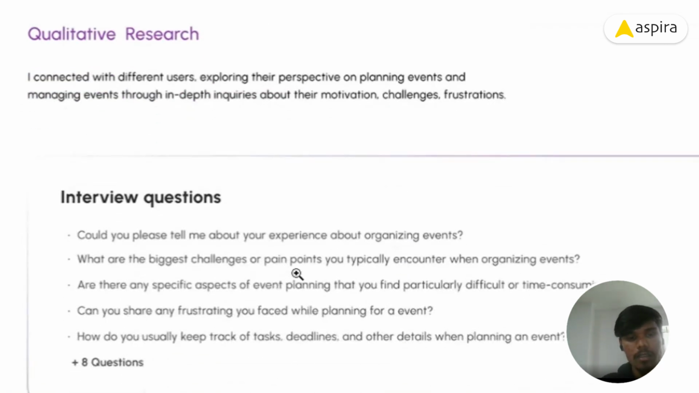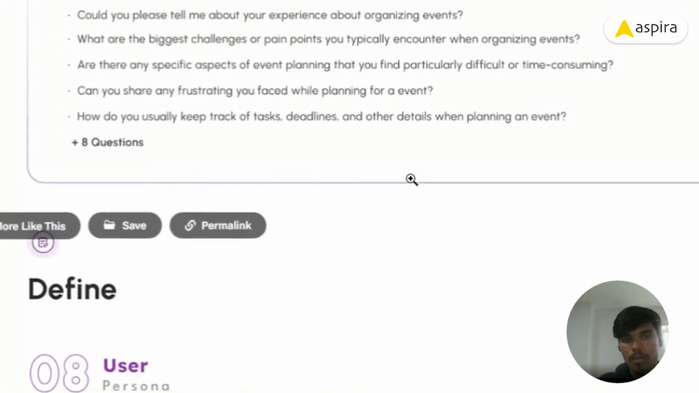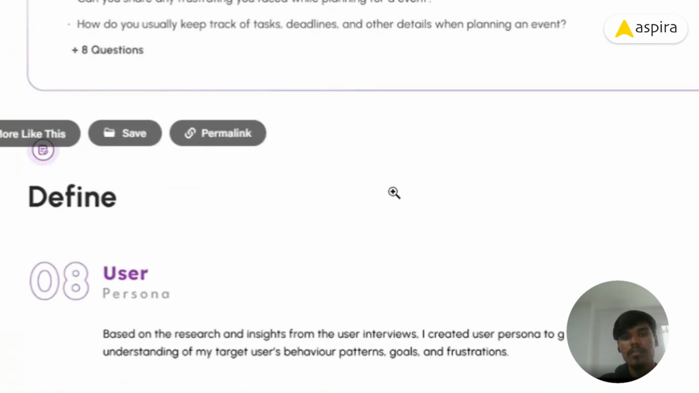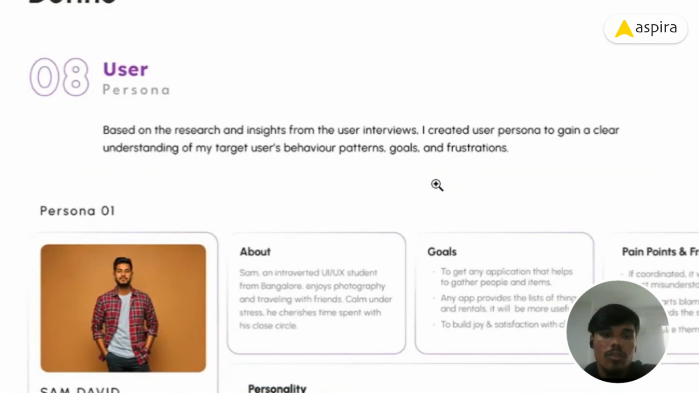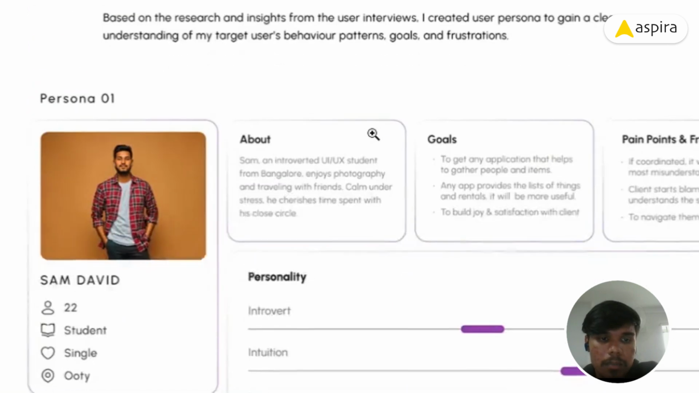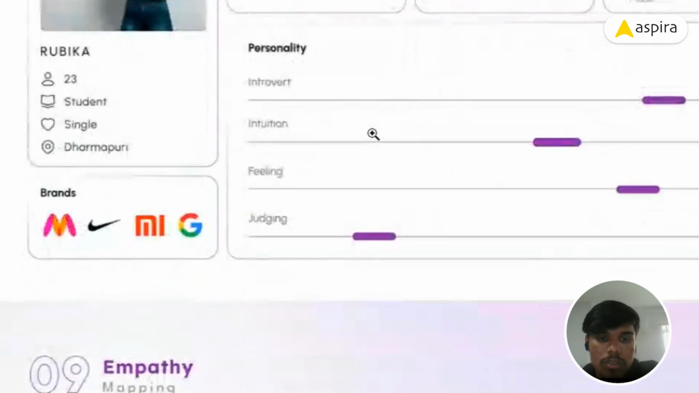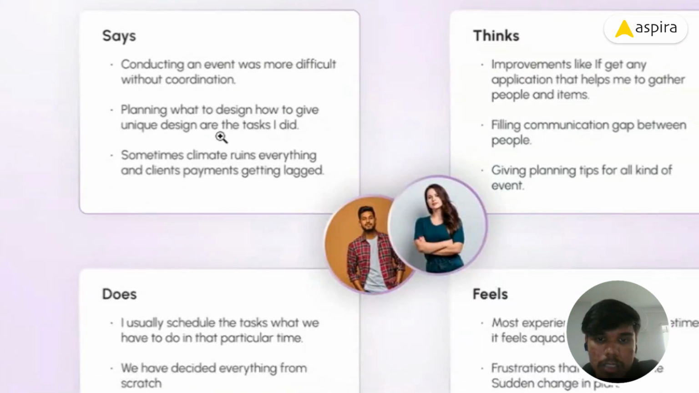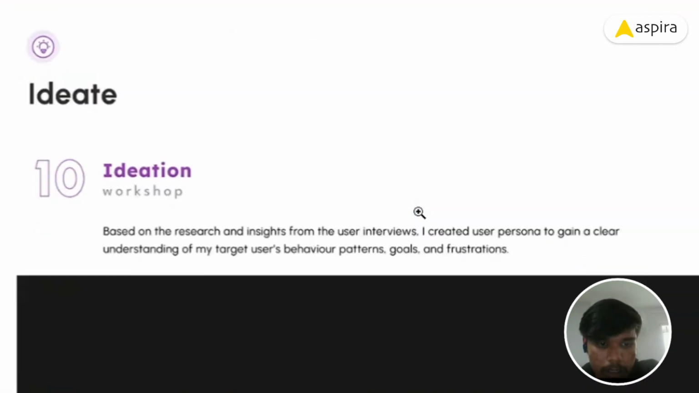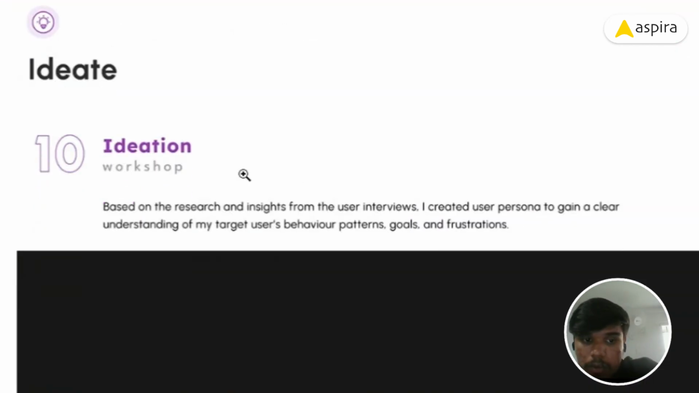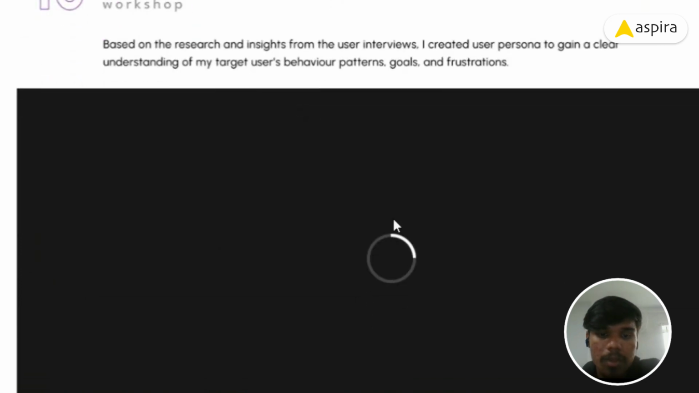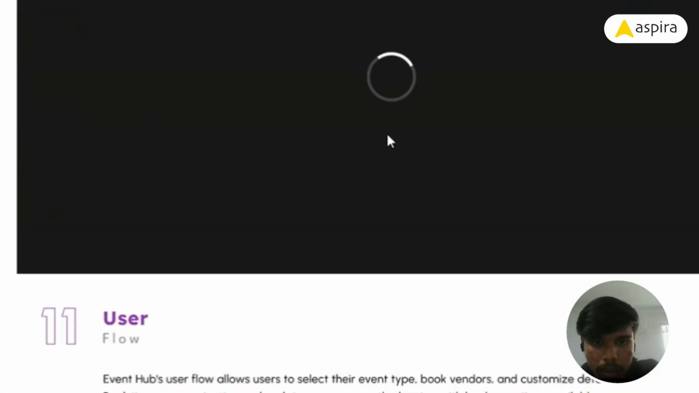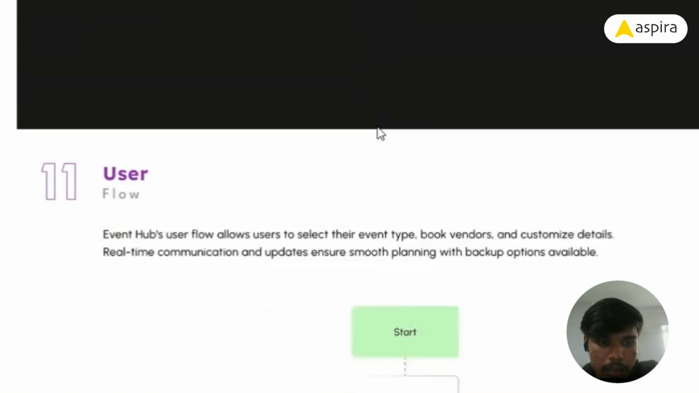I created interview questions for my target audience and interviewed up to 5 people. With that interview data, I created personas. These are two common personas, and with that data I did empathy mapping: says, thinks, does, feels. Then I did an ideation workshop with user stories with my friends, and with that data and features, I created the user flow.